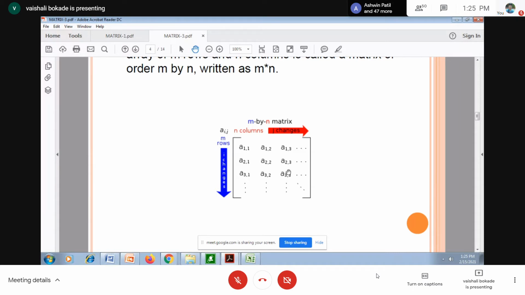When you unmute, tell me your division name and then answer. Whenever I have a certain matrix, when can I call it rectangular? Dhanashri, which division do you belong to? A division, Biomedical. Okay.